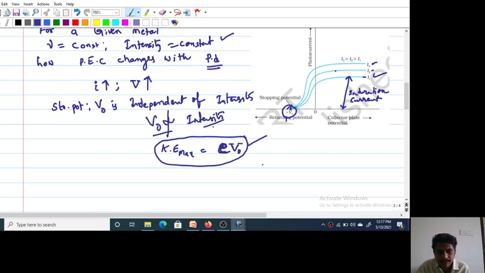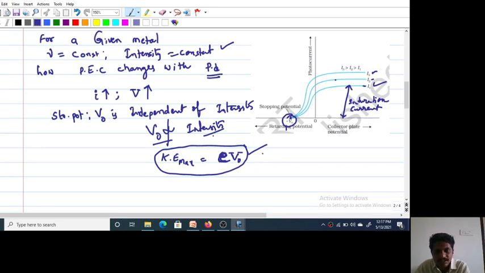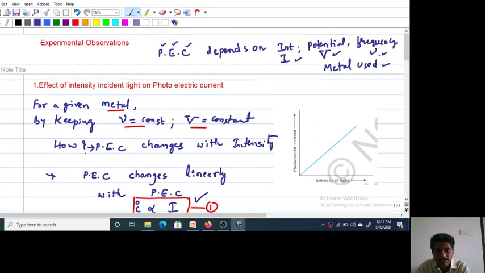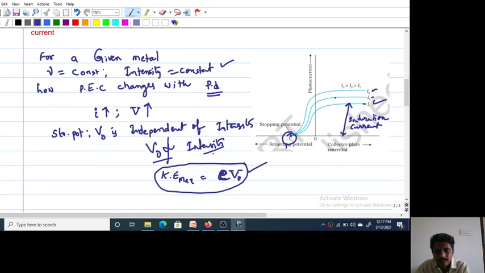When light is incident on the metal surface, some of the electrons move with different velocities, but we need to stop all the electrons. We need to stop the electrons which are moving with high speed, which have more kinetic energy. So the maximum kinetic energy of electrons is equal to the stopping potential energy, and the energy of those electrons is represented as eV naught.